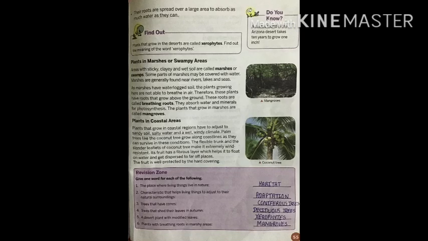The plants growing in deserts are also called xerophytes. Xero means less water, dry, and phytes means plants. So the plants which require less water, which can survive in dry conditions, are called xerophytes.